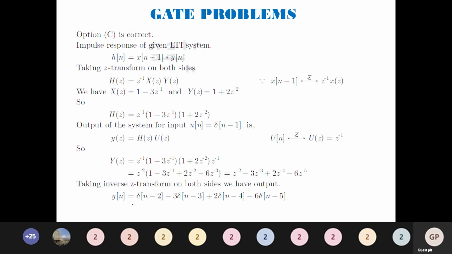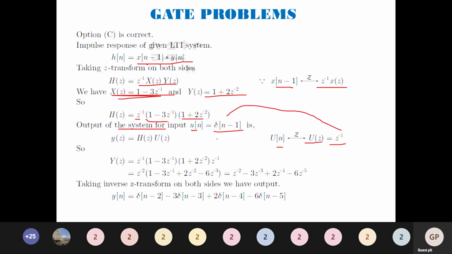So quickly to summarize, h of n is equal to x of n minus 1 convolved with y of n. H of z is given by z inverse X of z into Y of z, where x of n minus 1 is z inverse of X of z. So we know from the question, X of z is 1 minus 3 z inverse and Y of z is 1 plus 2 z power minus 2. I am just substituting here: z inverse into 1 minus 3 z inverse into 1 plus 2 z power minus 2. So output of the system is going to be for u of n, which is delta of n minus 1. And the z transform of u of n is U of z, which is z power minus 1. So this should be multiplied with my H of z.